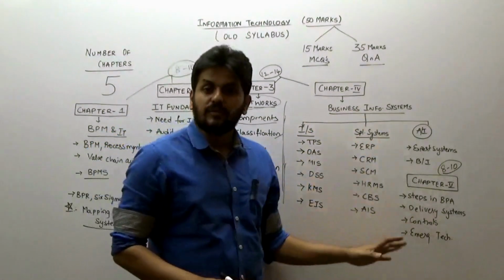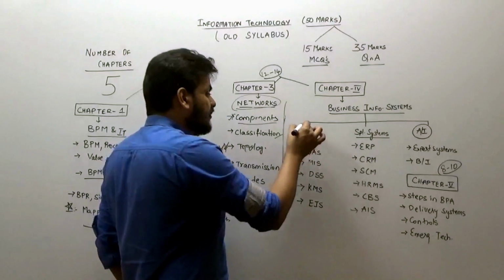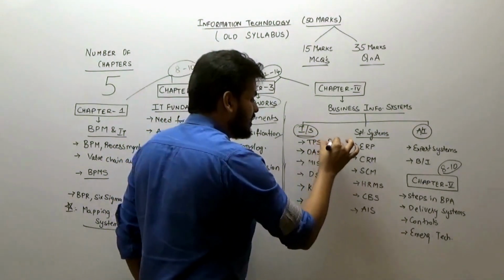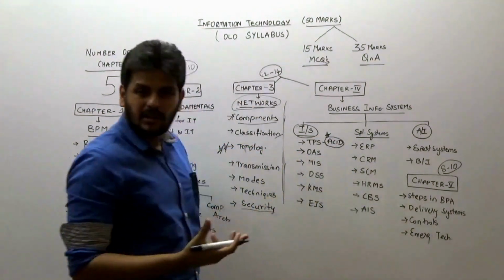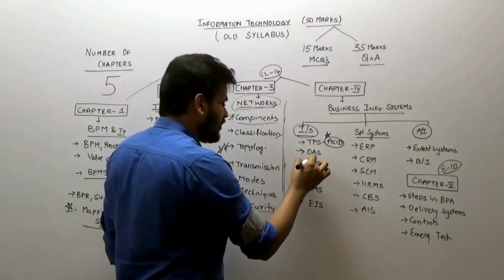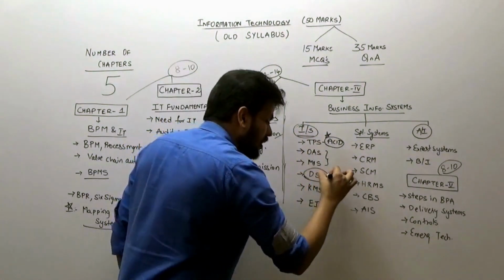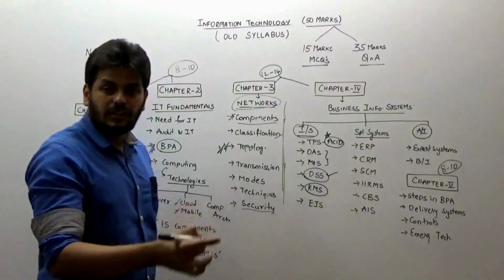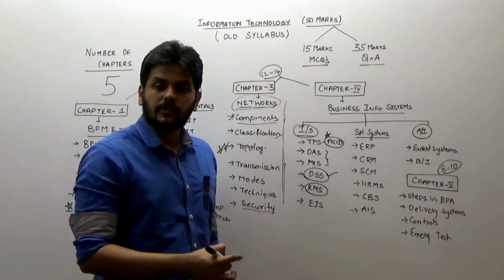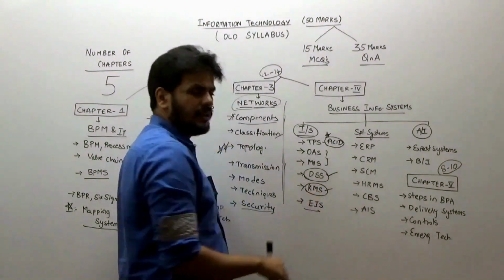Understand what's there in chapter 4, because that's also quite a big chapter like 3. So all the information systems: TPS, the ACID test is an exam question. Don't miss that. OAS is a small question, you can take care of it. MIS and OAS are small questions, just glance. DSS, the 4 components of DSS is an exam question. 2 types of knowledge, tacit knowledge and explicit knowledge. They have been exam questions, and again you can just run through EIS.